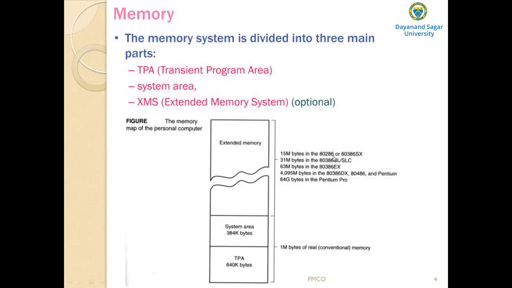See here the extended memory: it is 15 megabytes in 80286 or 80386 SX, 31 megabytes in the 80386 SL or SLC, and 63 megabytes in the 80386 EX version, and so on. So this extended memory area is not available in the earlier microprocessors, such as 8086 or 8088.